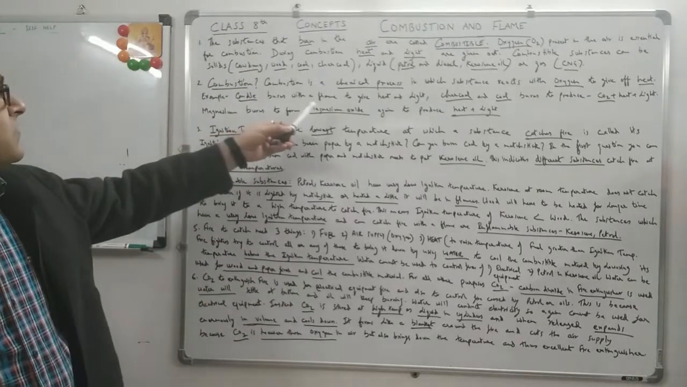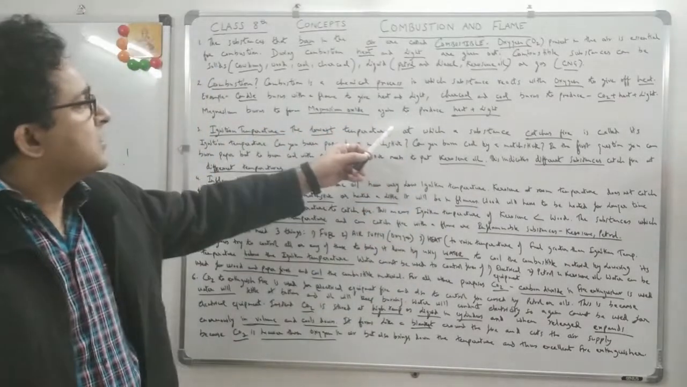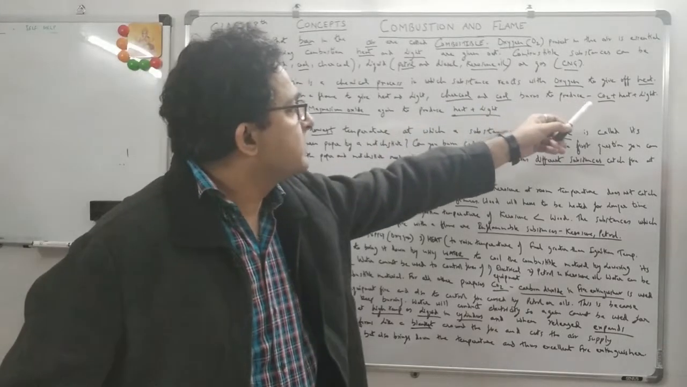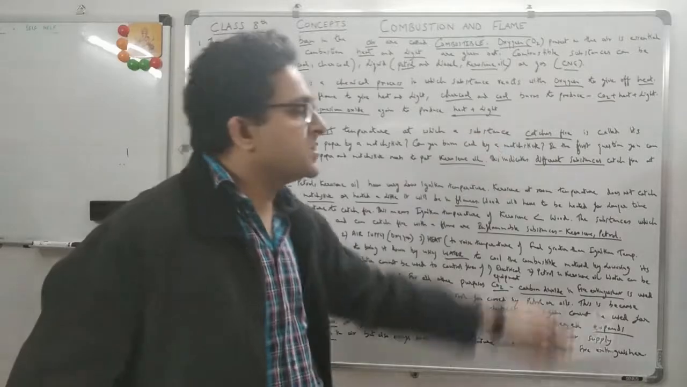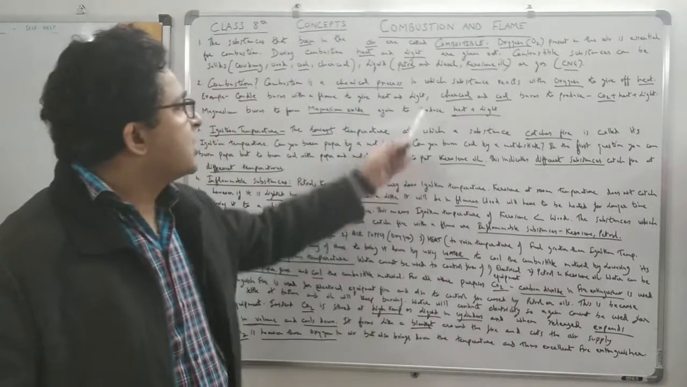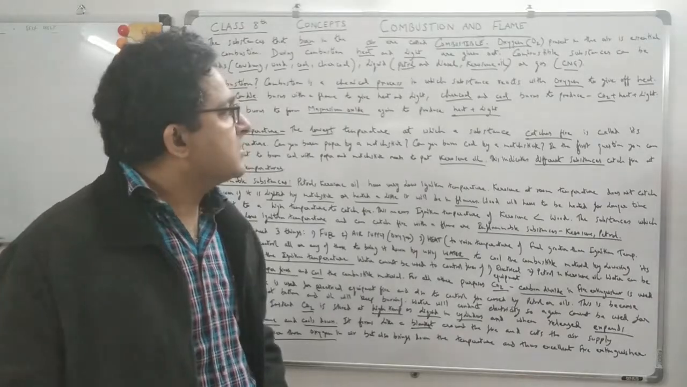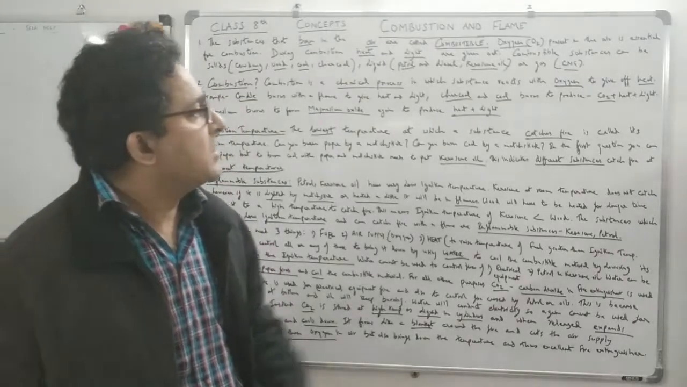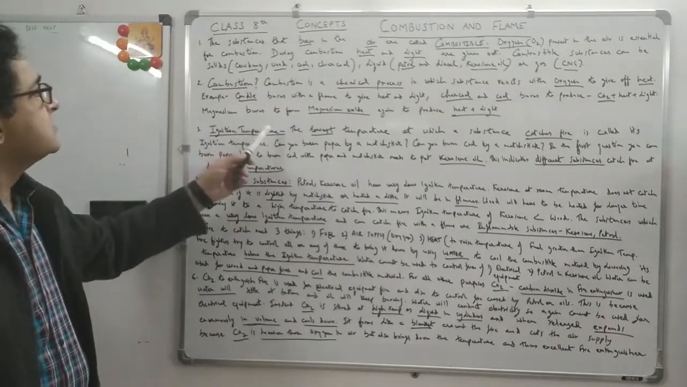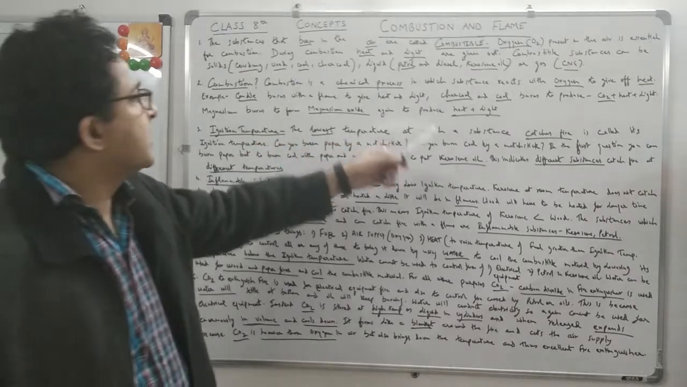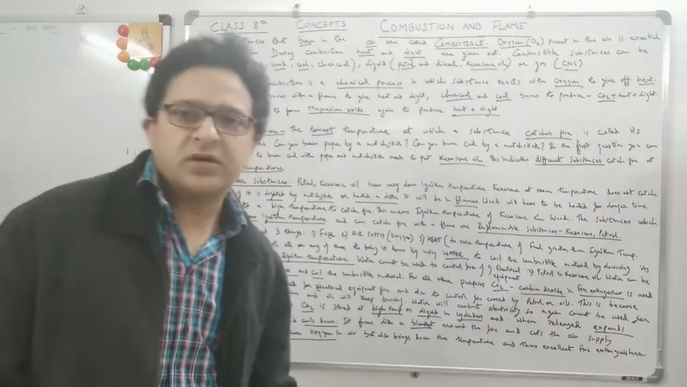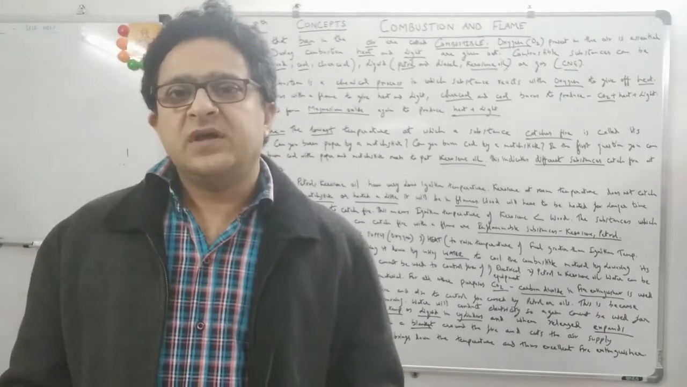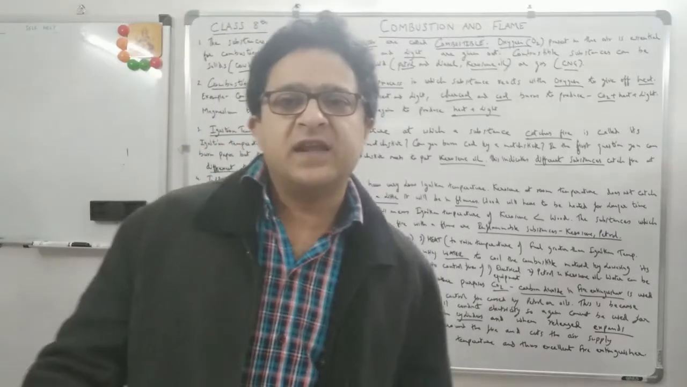Example: a candle burns with a flame to give heat and light. Charcoal and coal burn to produce CO2 plus heat plus light. Charcoal and coal are forms of carbon, and when they burn, what is released? CO2, carbon dioxide, heat and light. Magnesium burns to form magnesium oxide, again producing heat and light. These are all elements which are there in nature. If you burn magnesium in the presence of oxygen, magnesium oxide is produced with heat and light.